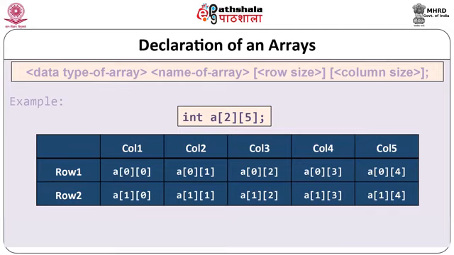You can see A[0][0]. A[0][0] means row is 0 and column is 0, whereas A[1][4] means row is 1 and 4th column.